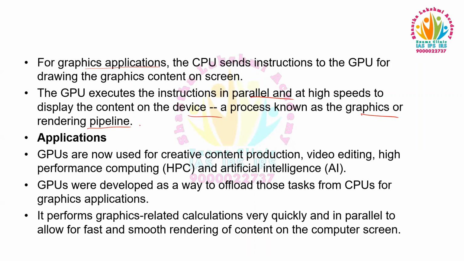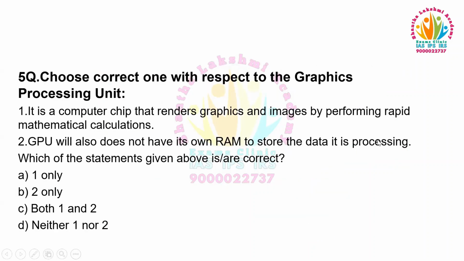Applications: GPUs are now used for creative content production, video editing, high-performance computing, and artificial intelligence. GPUs were developed as a way to offload those tasks from CPUs for graphics applications. It performs graphics-related calculations very quickly and in parallel to allow for fast and smooth rendering of content on the computer screen. So the answer is one only, because a GPU will also have its own RAM to store the data it is processing. Thank you.